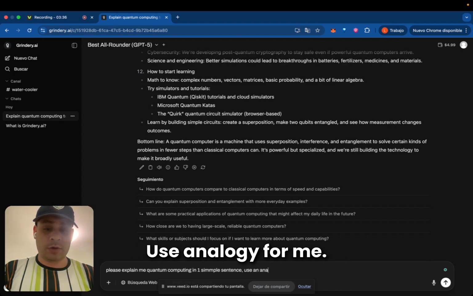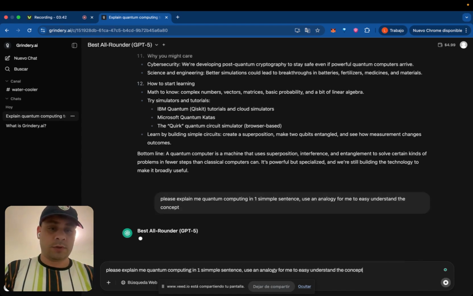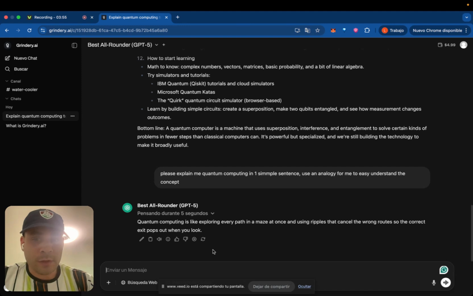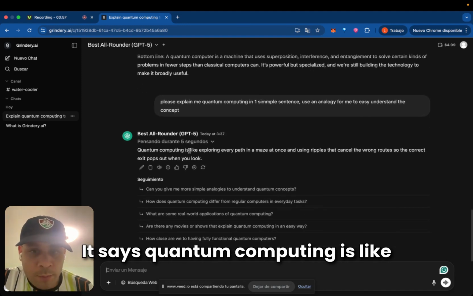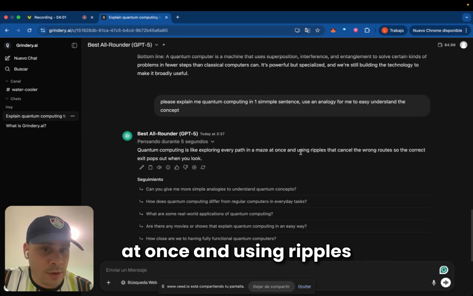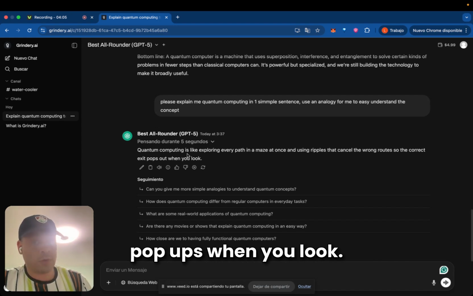Use an analogy for me to easily understand the concept. So it says, quantum computing is like exploring every path in the maze at once and using ripples that cancel the wrong routes so the correct exit pops up when you look.